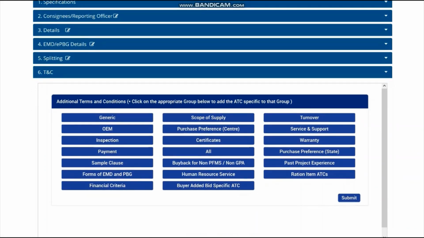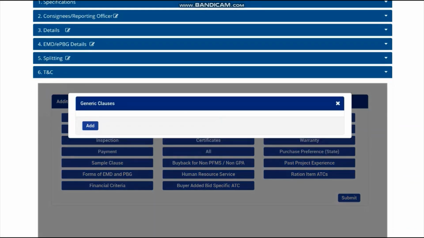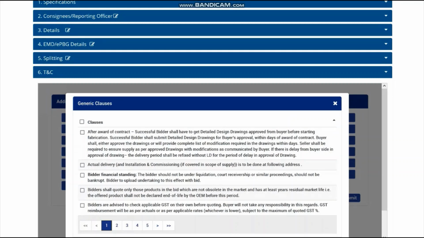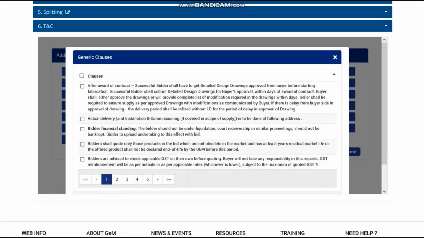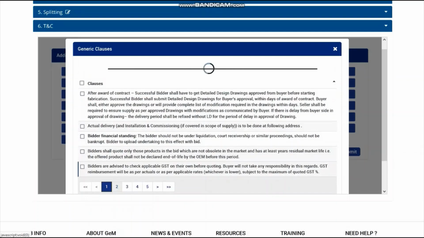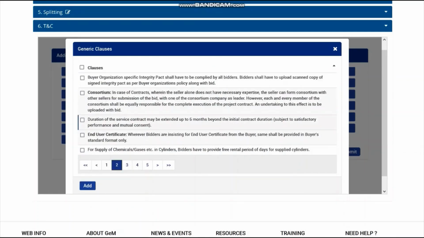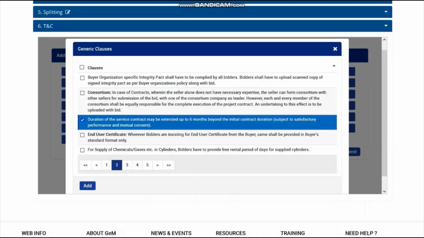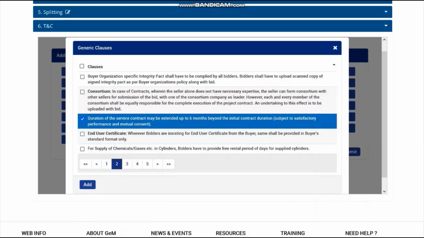Now here there are some terms which will be required for a vehicle hiring contract. You have to go through each and every term here and select which will be beneficial for you. Like duration of the service contract may be extended up to 6 months beyond the initial contract duration. It is useful. Say add.